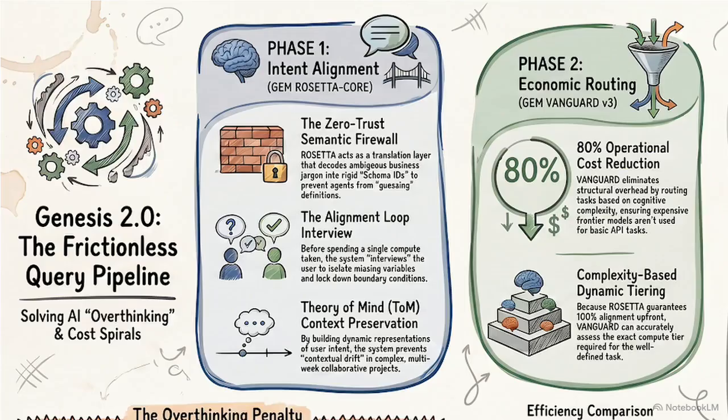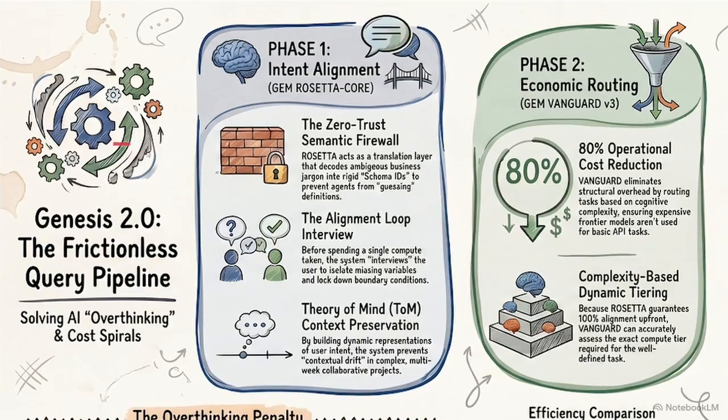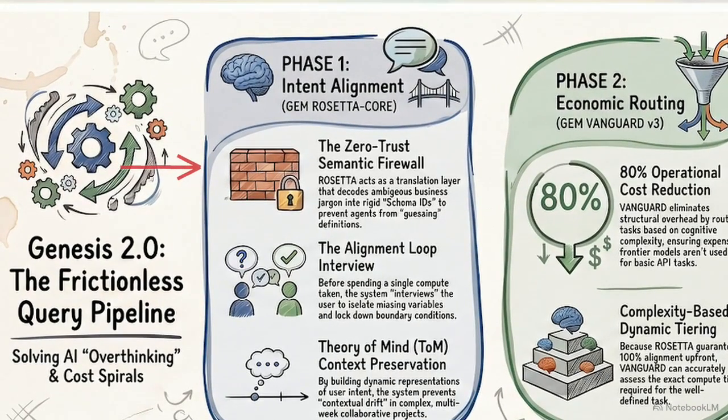This schematic details the Genesis 2.0 architecture, beginning with Rosetta Core. This module functions as a definitive semantic translation layer. The zero-trust semantic firewall actively intercepts ambiguous business instructions and maps them directly into predefined schema IDs required by the AI ecosystem.